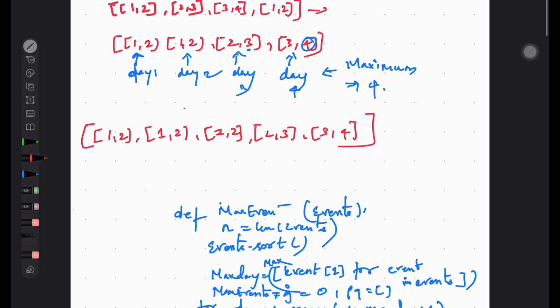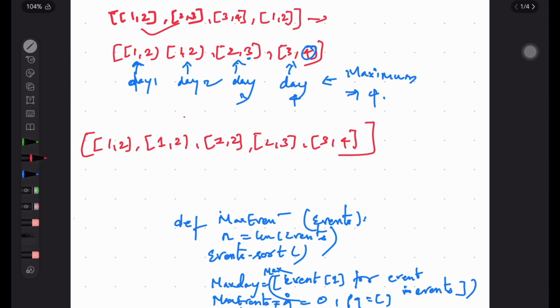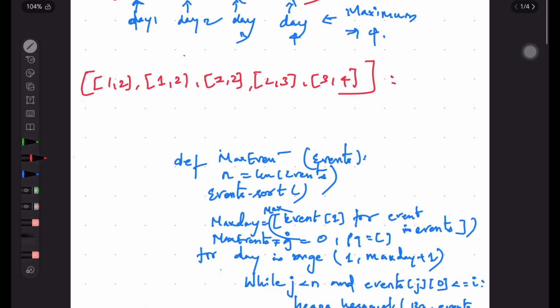Okay, one we have seen why we need sorted. Now I am going to say why we need to copy. So here 2 comma 2.